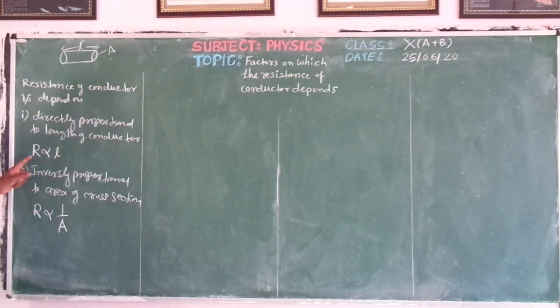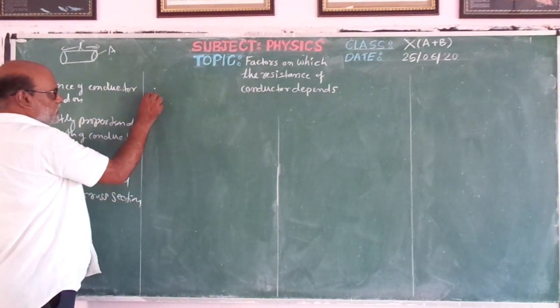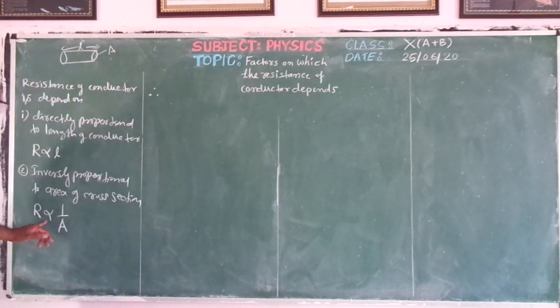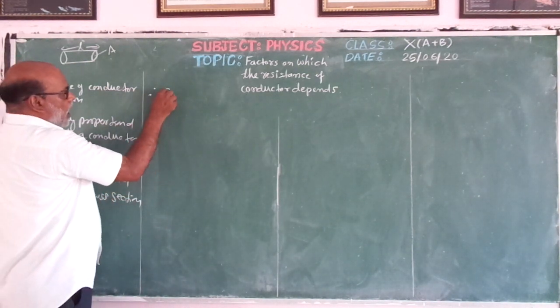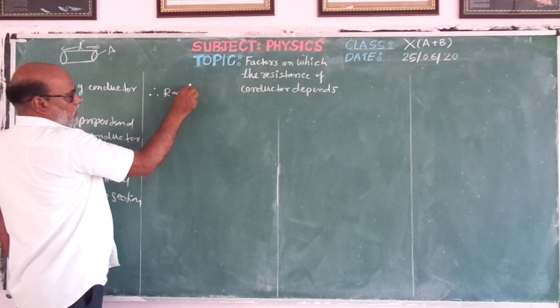Now we can say R is directly proportional to L. Similarly, R is directly proportional to 1 upon A, since inversely proportional to A means directly proportional to 1 upon A. Therefore, if we combine both statements, we get R is proportional to L upon A.